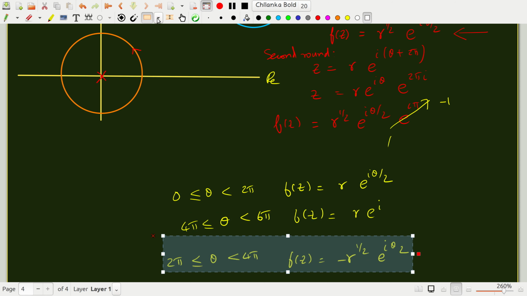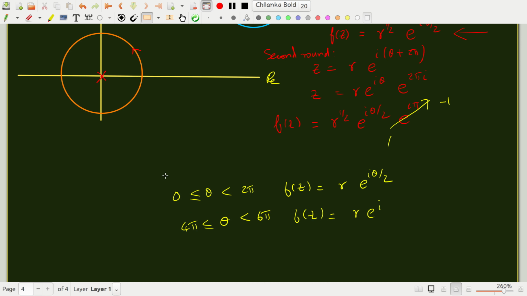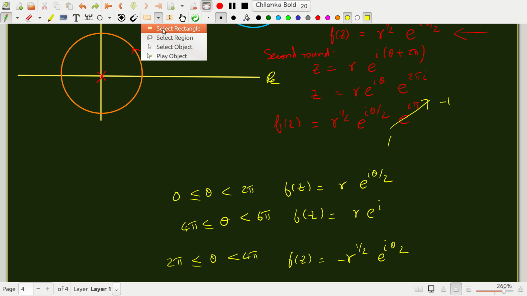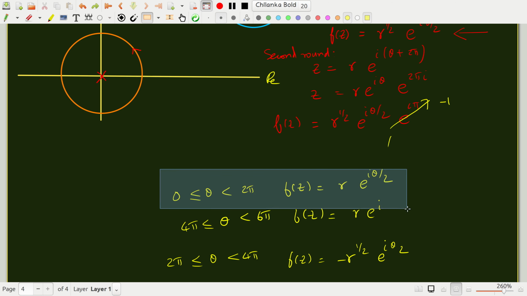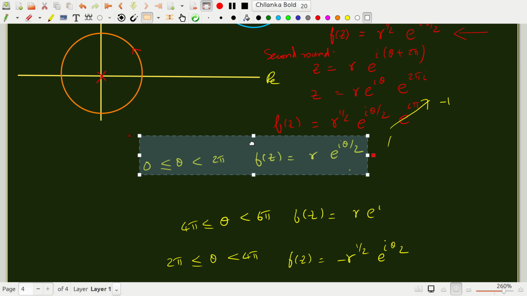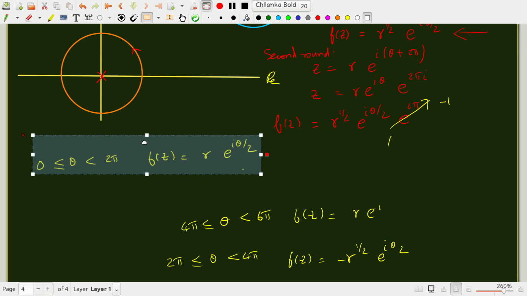First you have the original first round. Sorry about this, I'm just learning these things. So this is the first value of z. Now this is the second value.